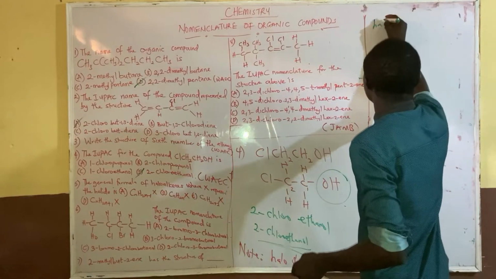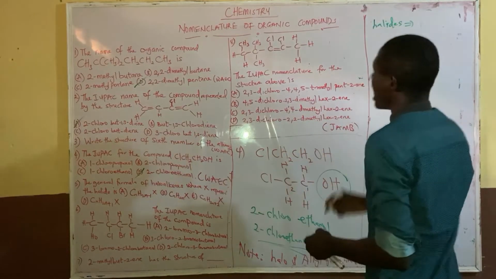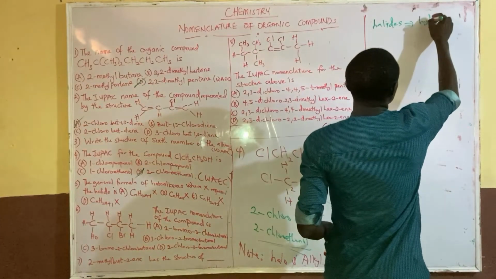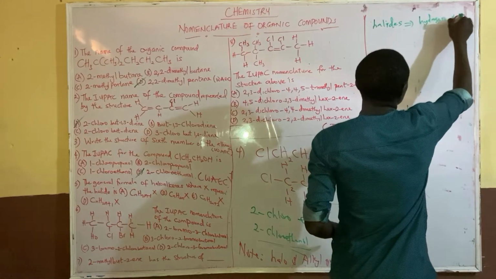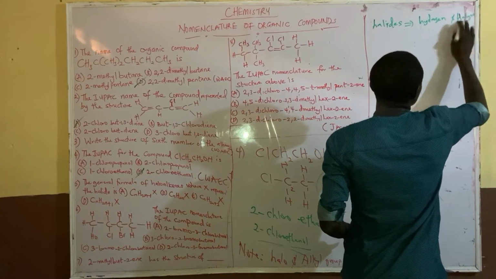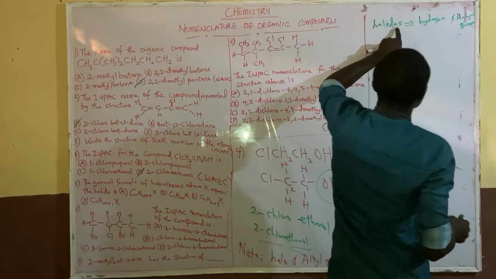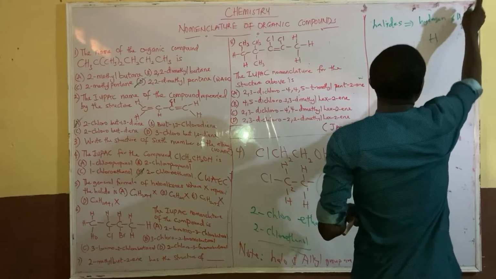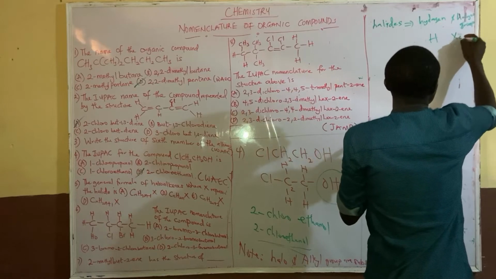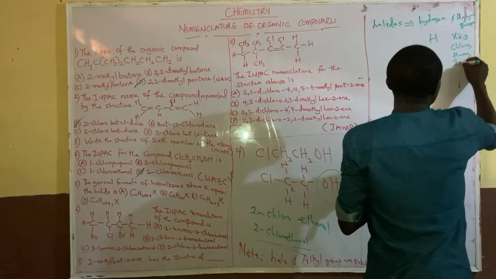A halide is a result of hydrogen and a halogen group, that is group 7. The halogen group is represented as X, e.g. chloro, fluoro, iodine, bromo.